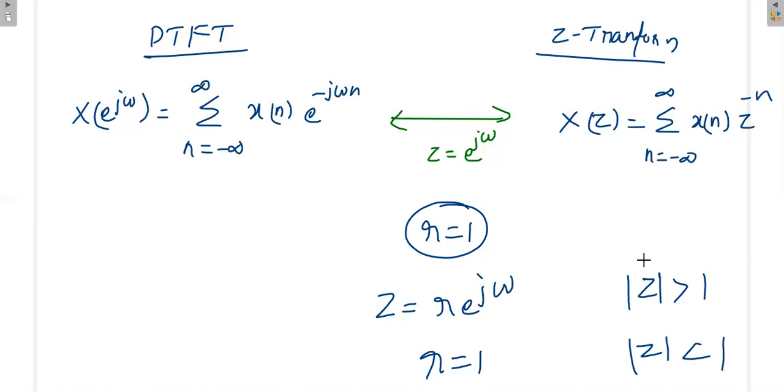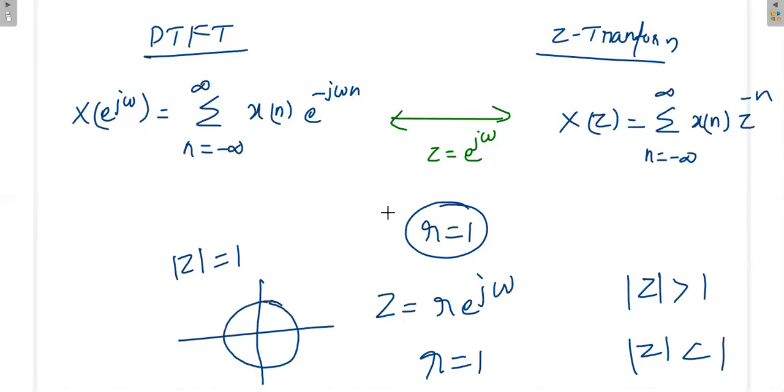So when R is equal to 1, that means mod Z is equal to 1, that means exactly you are on the unit circle. So if you want to calculate the discrete time Fourier transform from the Z transform, simply apply Z equal to e power j omega, and please remember that at that time R is equal to 1. If you are not able to write the discrete time Fourier transform for a given signal, but we may be able to write the Z transform.